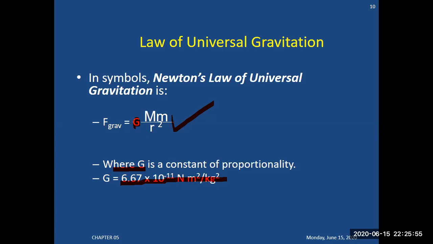Sometimes during the exam, you are asked to find the difference between small g and capital G. Capital G is the universal constant. Its value is 6.67 into 10 to the power minus 11 Newton meter square per kg square. Its unit is different, and its numerical value is different. The value of small g is 10 meter per second square. These are the differences which you will calculate. G remains constant, but small g varies with the distance from the surface of the Earth.